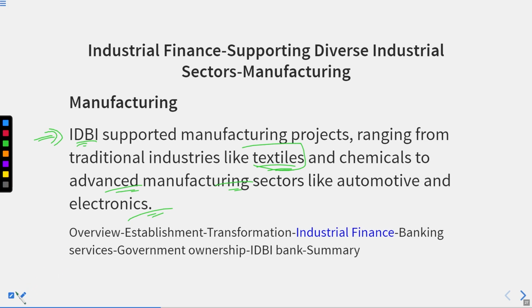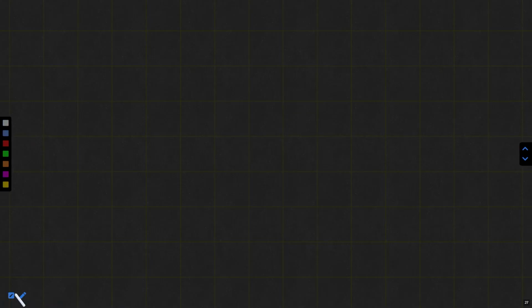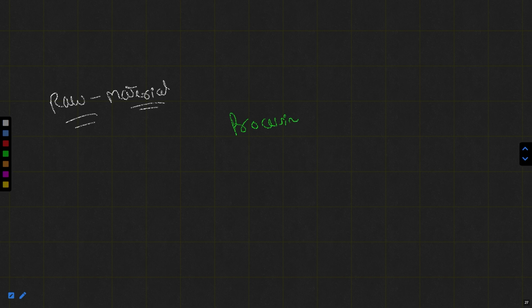And when we talk about manufacturing, if I ask you what you mean by manufacturing, it generally means, suppose this is the raw material, this is the processing, and thereafter this is the finished goods.